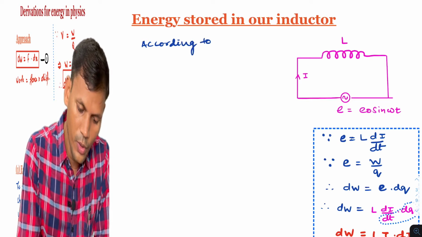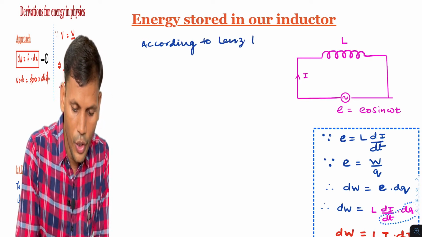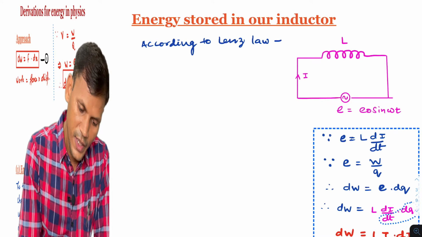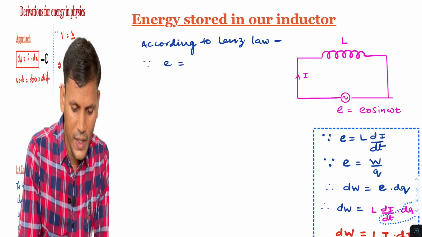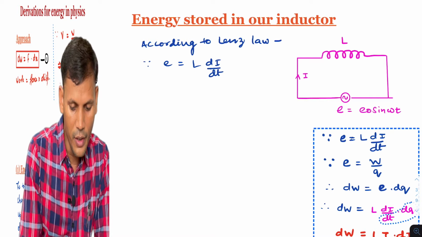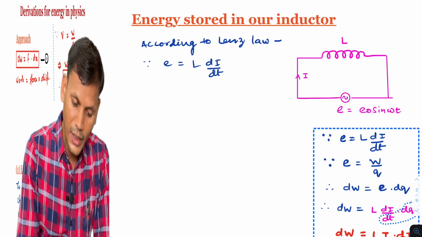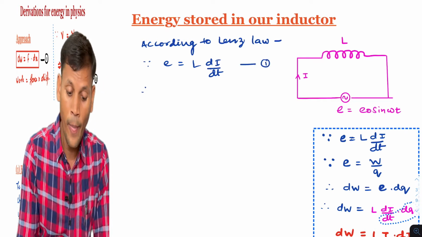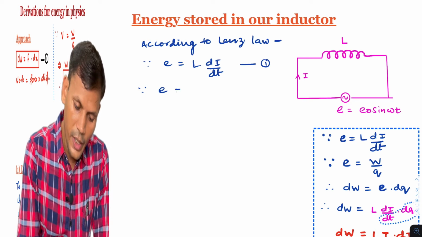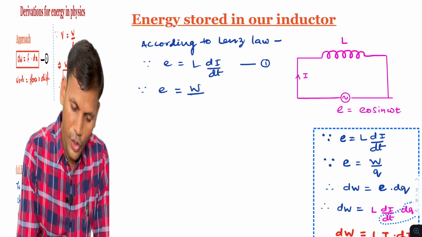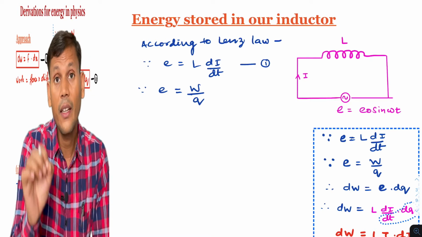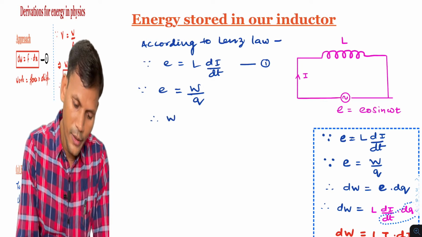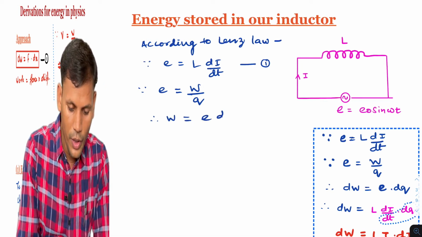According to Lenz law, or about the back EMF, it is also called back EMF, since E is L di by dt. And here we know one more thing, this is our equation 1a, and since E is W by Q, that we have studied. Here E is the EMF. So E is W by Q. So W will be E into Q.